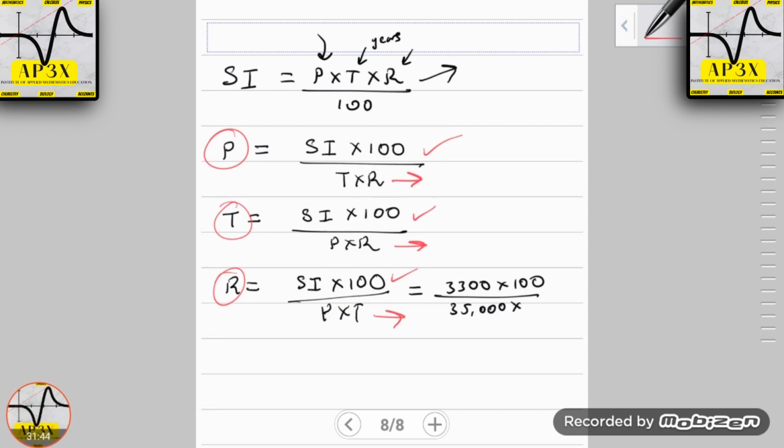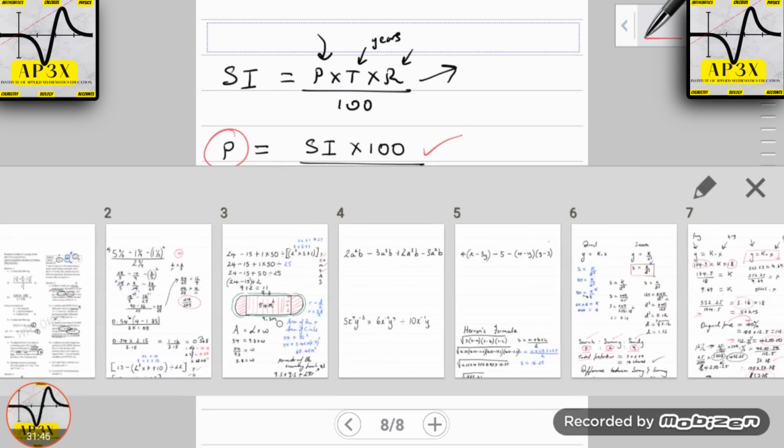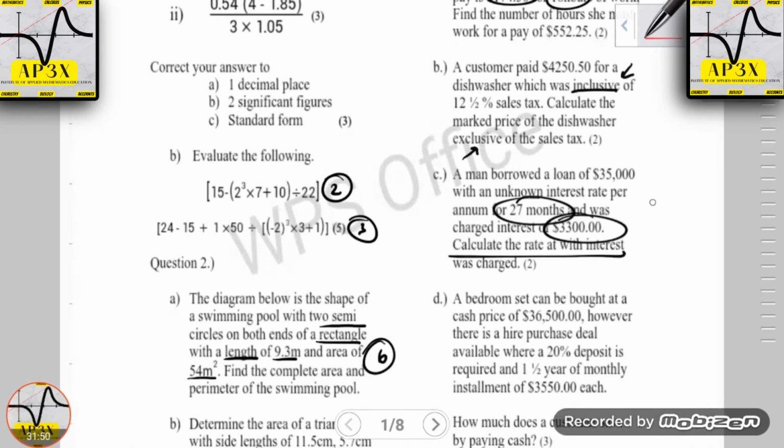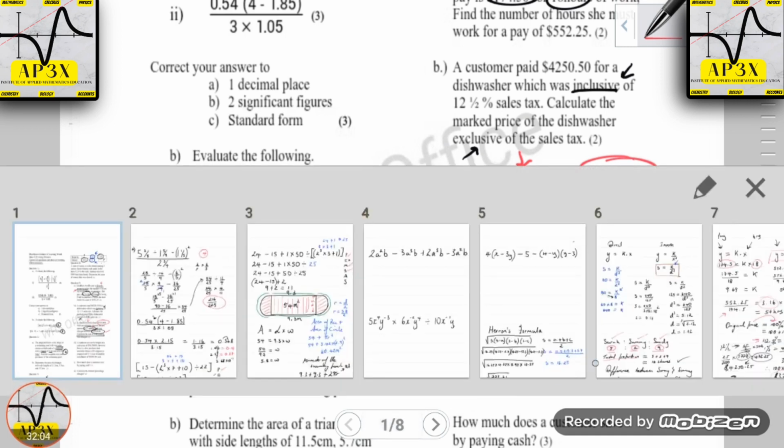Now, when we read the question earlier, and we can just pull that screen back up in a moment here, it did say here, and we did highlight a few things. We highlighted the interest, we highlighted the time, and we knew that the amount that was borrowed, which is your principal, is 35,000. So now it's time to type in our values here.